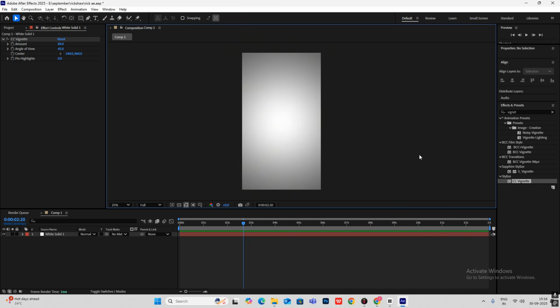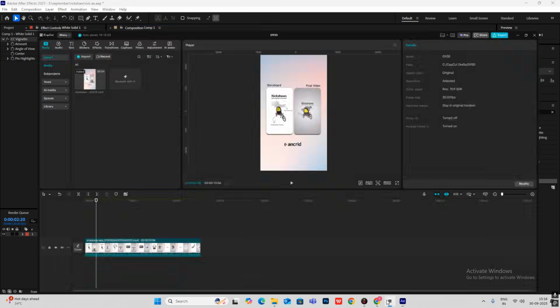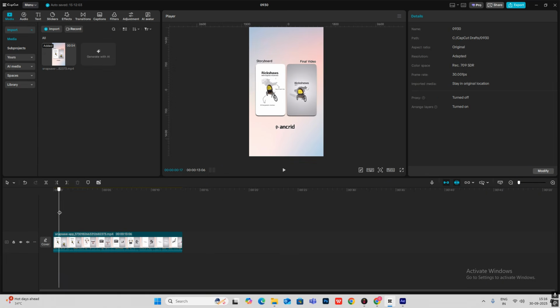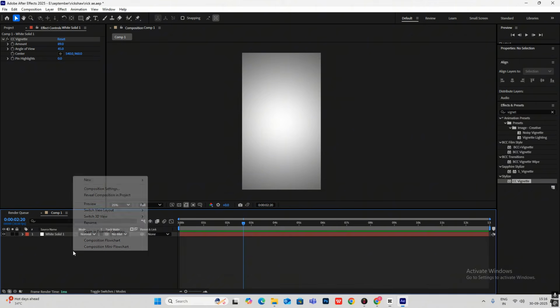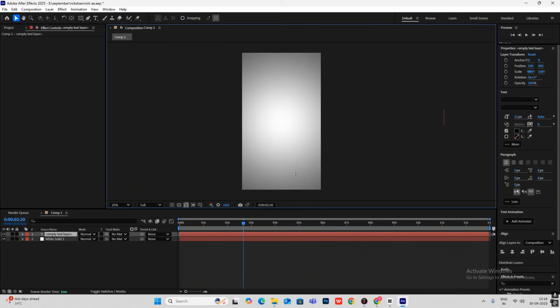And then for the next part, as you can see over here, the text will be there. Let me zoom this in. So rickshaws didn't originate in South Asia. Let's write this. So right click, new and text layer.